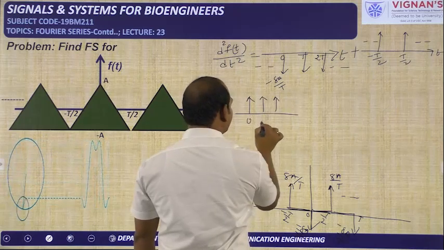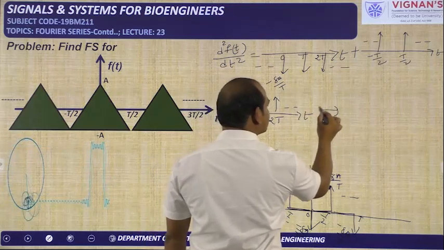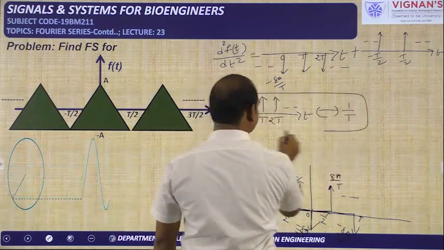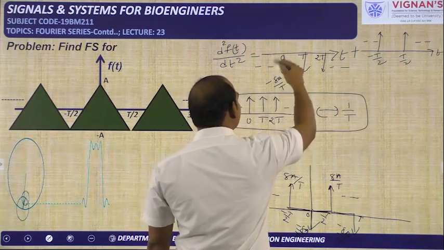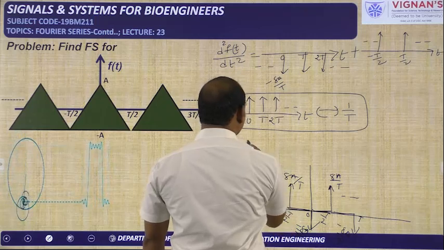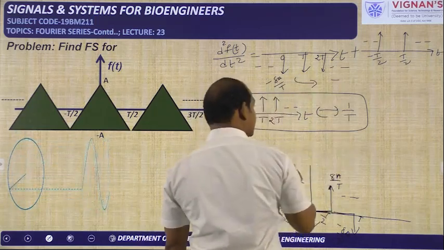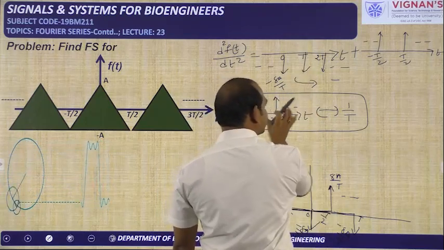This one we already did previously. For this type of signal, the Fourier series coefficient is given by 1 by T. This is the basic. Now for this signal, what is the coefficient? Because it is on the negative side, minus will come. So this has the coefficient minus because it is below the x-axis, and this impulse train is similar to this impulse train only.